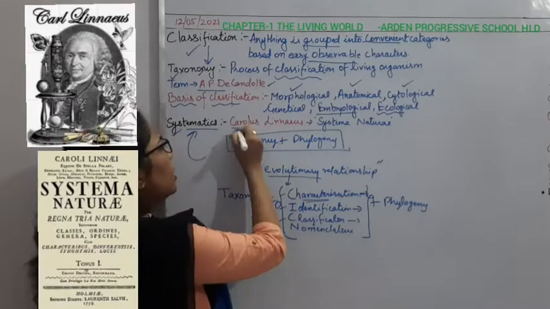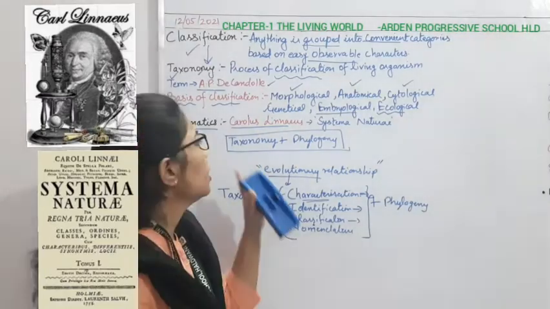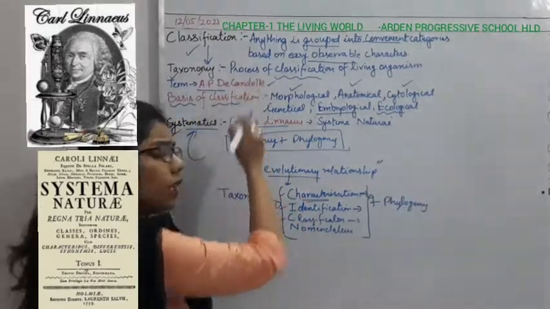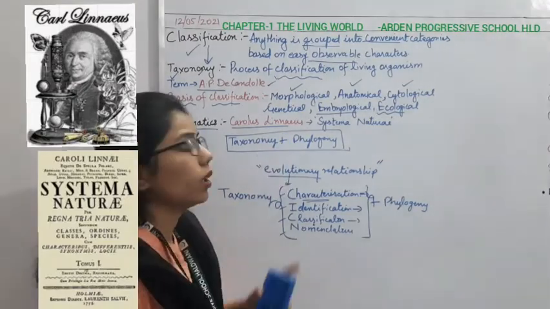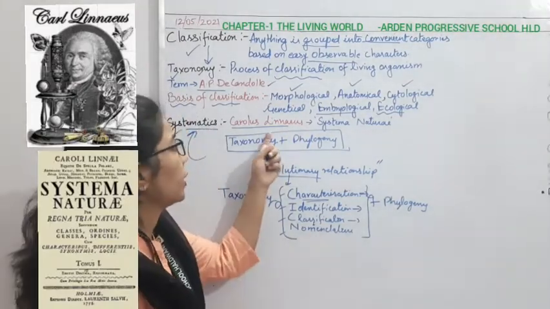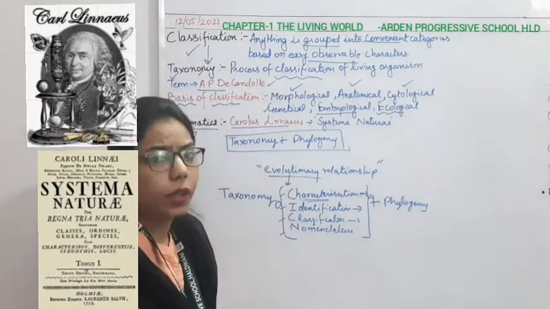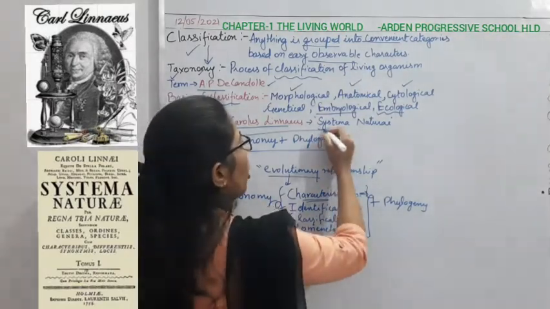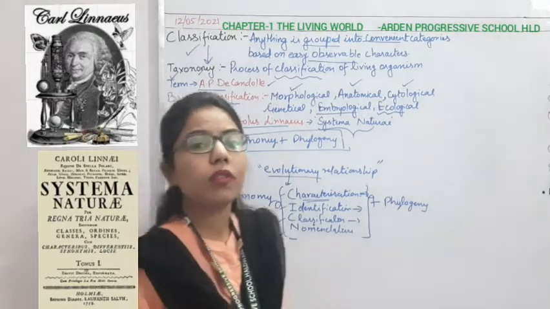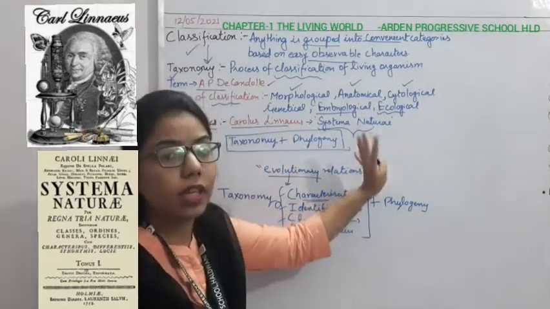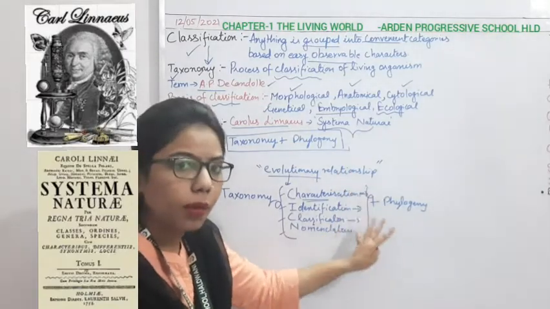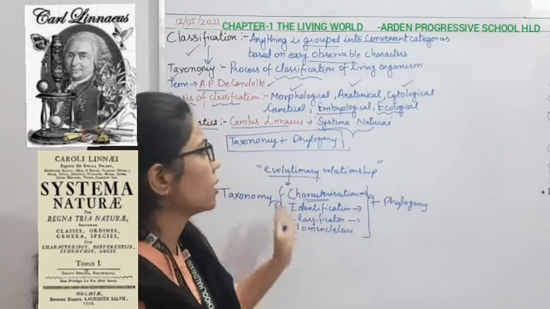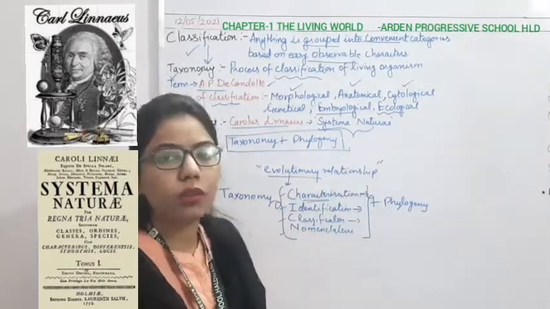Now the word is coming from where? From Carolus Linnaeus, the father of modern taxonomy. Why? Because earlier it was done by some earlier scientists, and later on it was given more observable characters by Carolus Linnaeus. Keeping all these things in mind, he published the book Systema Naturae, in which he classified everything in a proper, systematic manner. So we have 2 books, Species Plantarum and Systema Naturae, the latter for the animals.